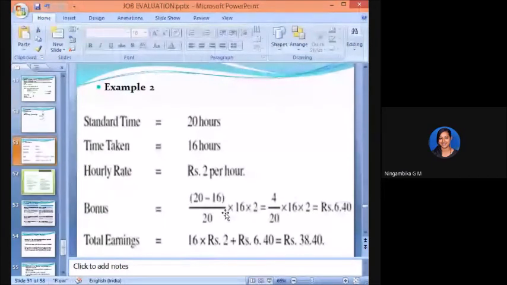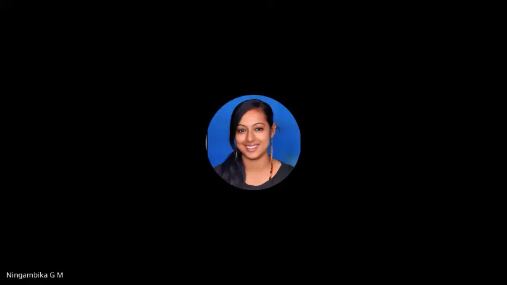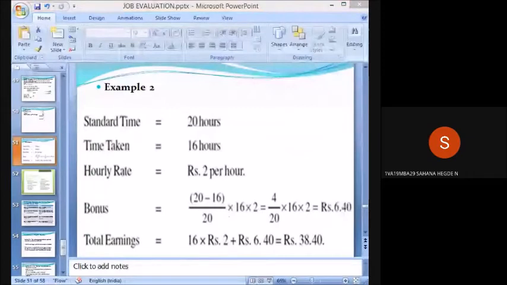Let me see who will tell the answer. Everything is on the screen. Standard time is 20, time taken is 16 hours, hourly rate is 2. Put the formula. 6.4, ma'am, bonus. Very good. Shreya answered. Okay, she got the answer. How about others? 6.4. Okay, so you got the answer right, 6.4.